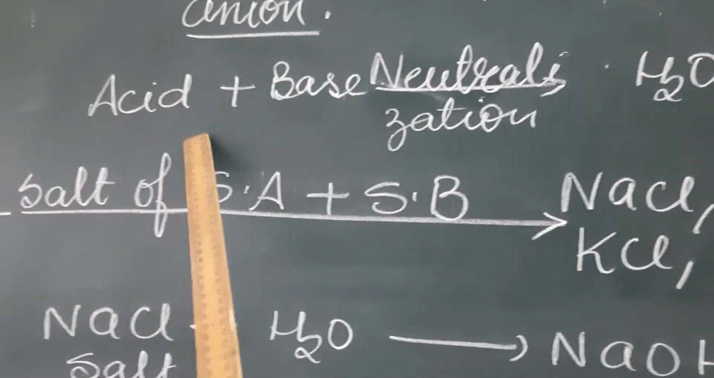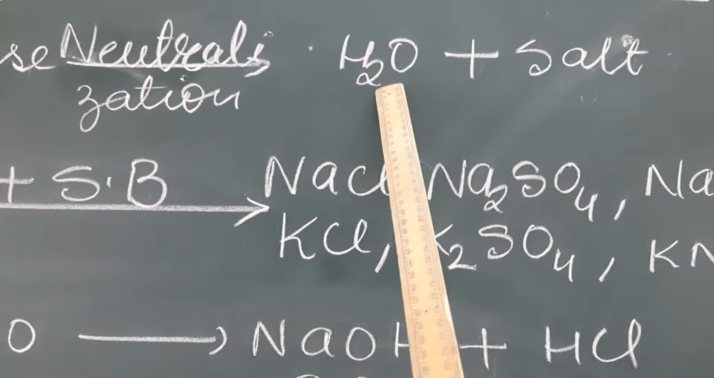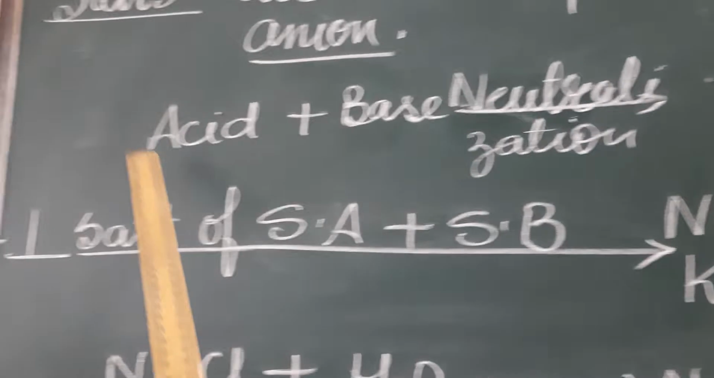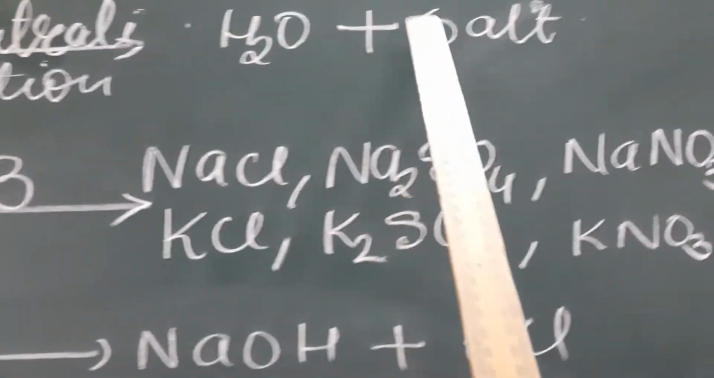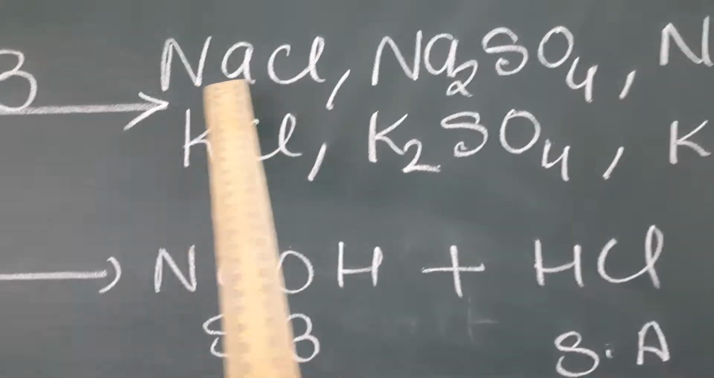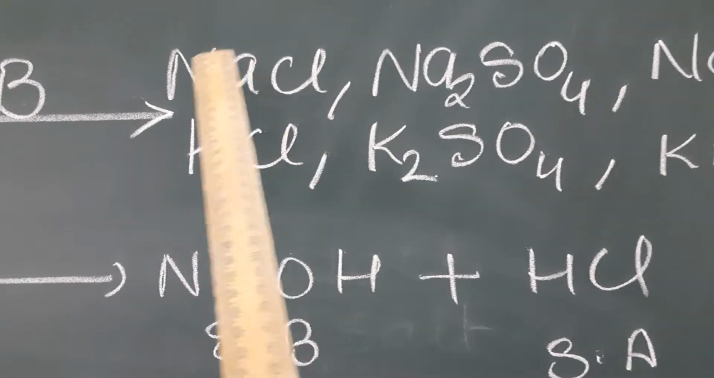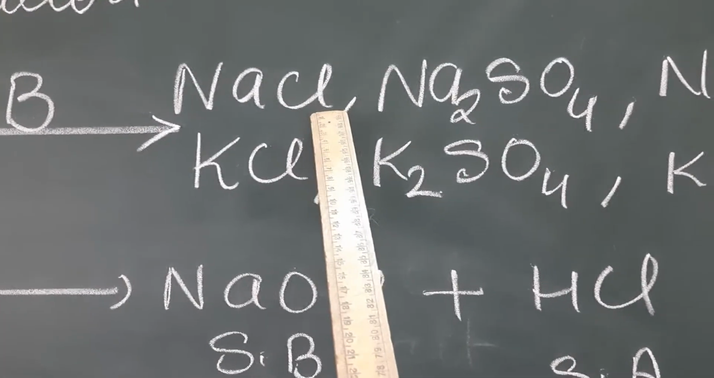It means H ion from acid and OH ion from base combine to form water. From acid, anion, and from base, cation, combine to form salt. For example, NaCl is salt, Na comes from base and Cl comes from acid.